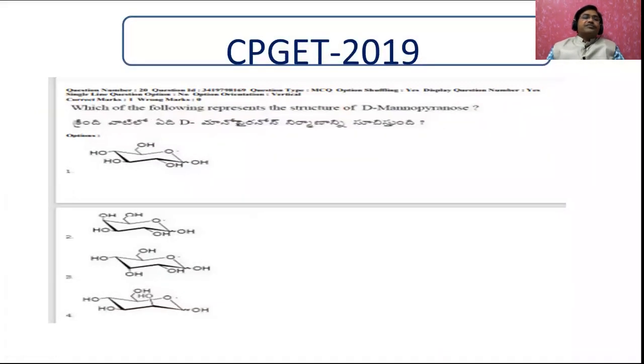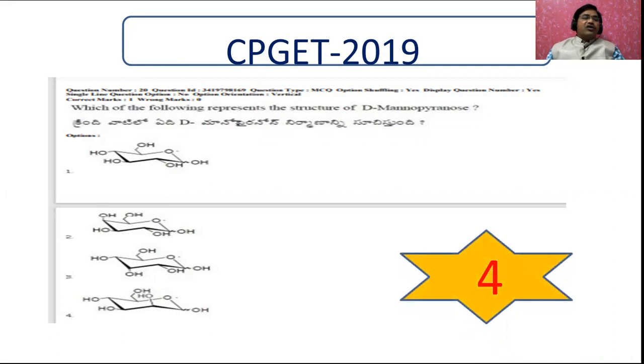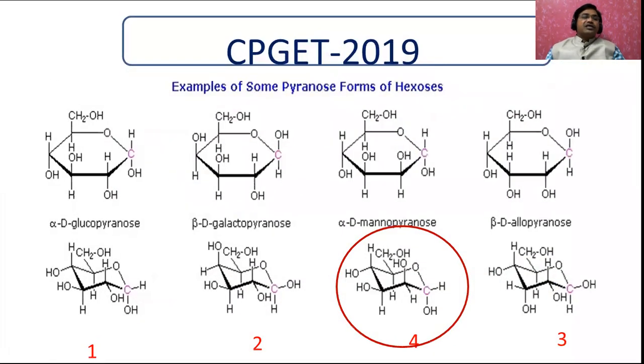Now let us see. Which of the following represents the structure of D-mannopyranose? I will give you all these structures. Let me tell you, the fourth is the answer. Why? Because we have to remember the structures. How to remember the structures, I will also give you some hint. See, these are the Haworth structural formulas. These are the chair forms of this one.